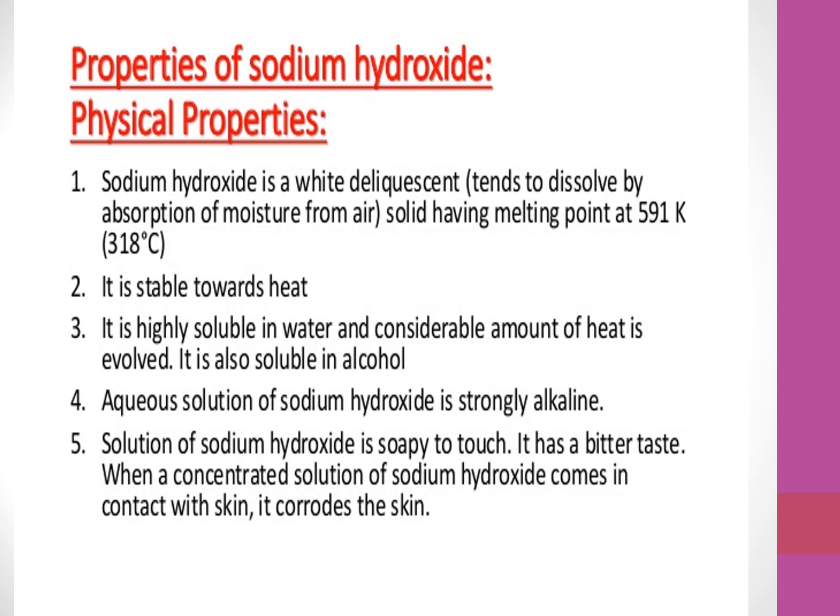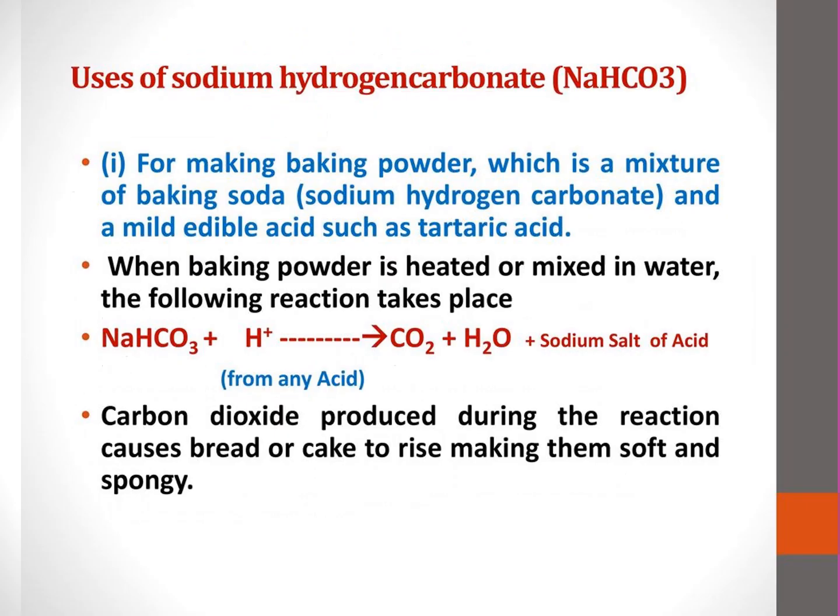Sodium hydroxide is a white deliquescent solid with a melting point of 591 Kelvin. It is stable towards heat. It is highly soluble in water and a considerable amount of heat is evolved. It is also soluble in alcohol. The aqueous solution of sodium hydroxide is strongly alkaline. These are the properties of sodium hydroxide.